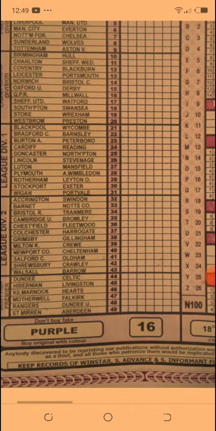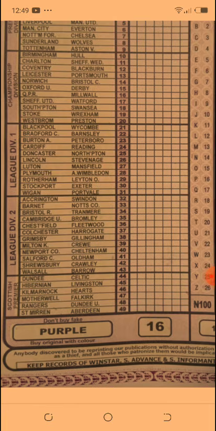2025, and this is officially a purple coupon week, which also happens to be officially week 16 of the 2025-2026 season. We have a couple of settings.